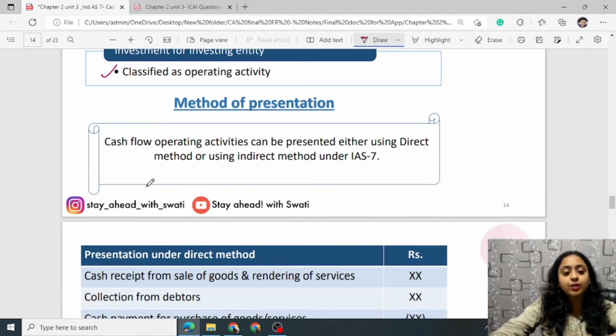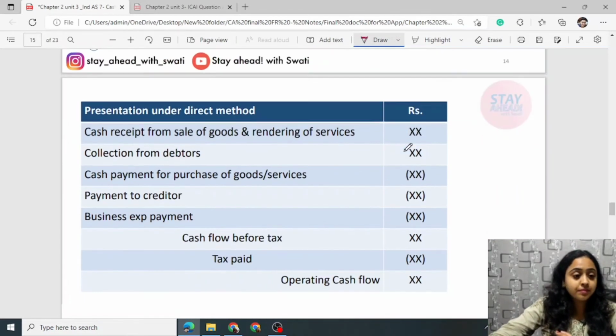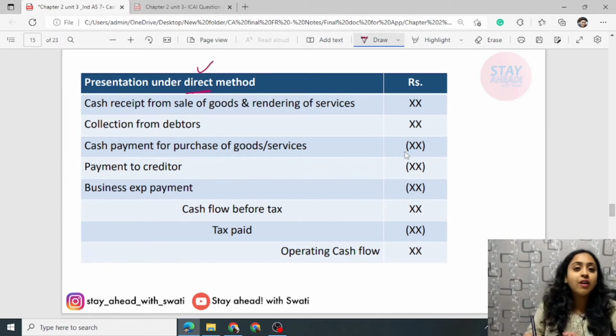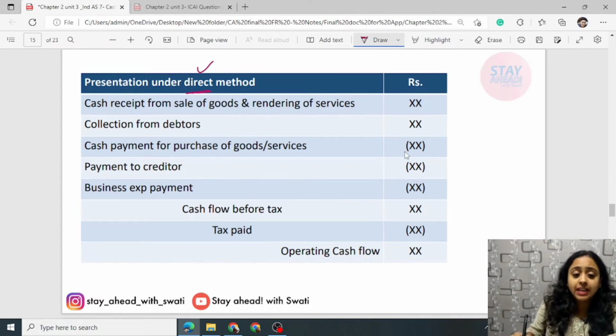Method of presentation: as we told, cash flow from operating activities can be presented using either the direct or indirect method under IAS 7, International Accounting Standard 7. This is a simple representation of the format. In the direct method, you add all the cash income, cash revenues, and cash receipts, then deduct all the cash expenses, cash losses, and payments made. Finally, you get the cash flow before tax, cash paid, and that's how you get operating cash flow.